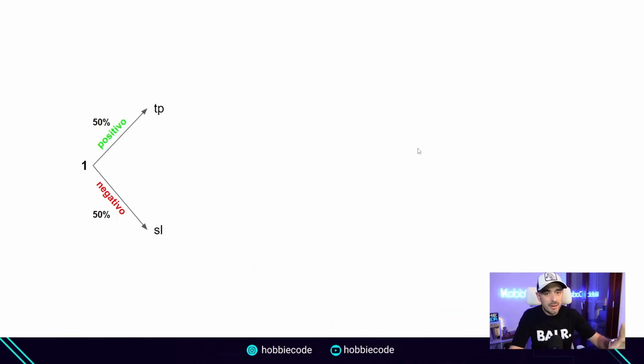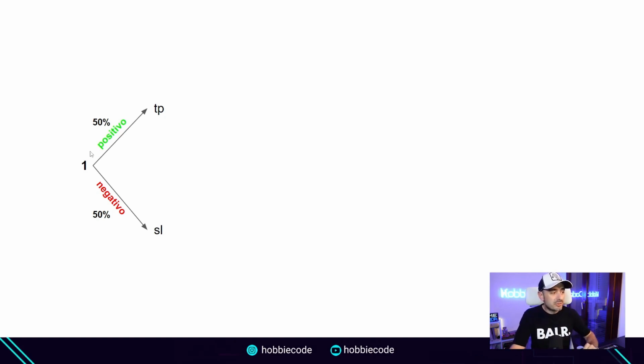For this, I have prepared a very visual presentation. Let's imagine we are at the starting point, which would be point 1, in which we have 2 options. The first trade we open can end positively or negatively. It should be clarified that we open trades at a risk of 1 to 1. Since the vast majority of funding accounts require an 8% target and we cannot lose more than 5% in a single day, what we are going to do is open trades with a profit target of 4% and a stop loss of 4% with a 1 to 1 ratio.